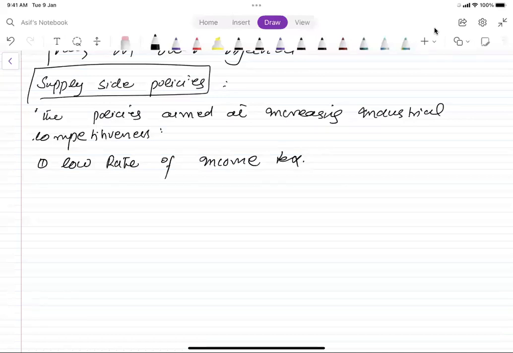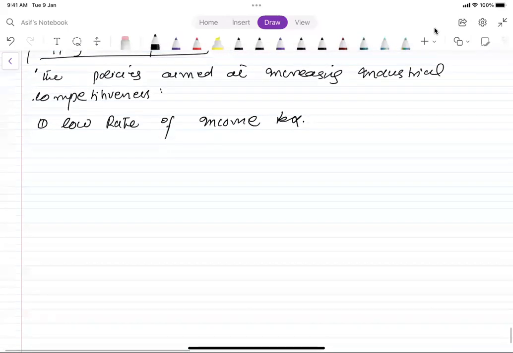Similarly, if the rate of income tax on the profits is also low, there will be more motivation for the investors to invest more, because if they pay more taxes on the profit, they will have lesser profit to take home. But if they pay lesser taxes, they will benefit out of that. So reducing the income tax is called a supply side policy.